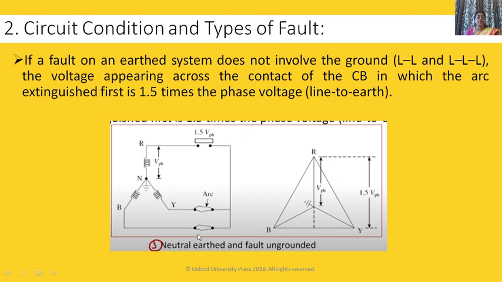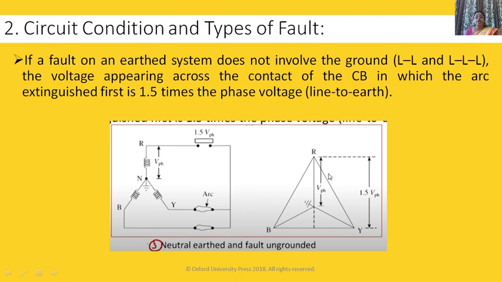Now the third case, neutral earthed and fault ungrounded. Here neutral is earthed, but we will consider ungrounded faults, that means double L, triple L. If the fault on an earthed system does not involve ground, the voltage appearing across the contacts of the circuit breaker in which the arc extinguishes first is 1.5 times the phase voltage.